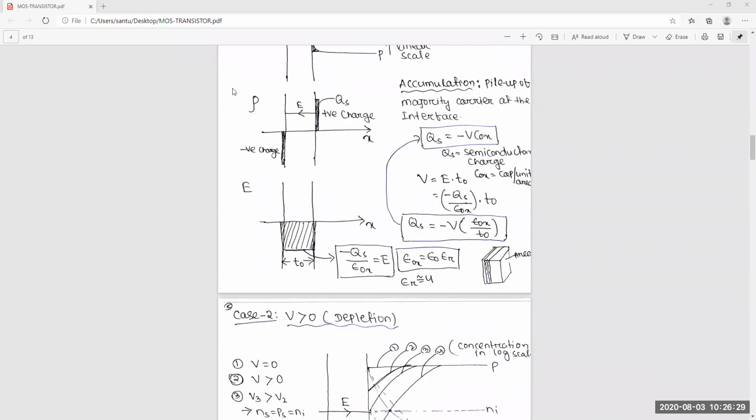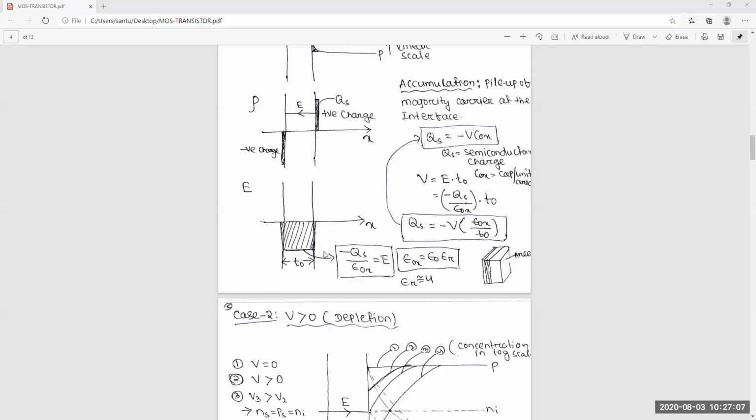Now from this surface charge, we will calculate the electric field. See, this is negative, so the electric field suddenly goes down to some negative value. In the oxide part there are no charges, so the electric field is constant. The electric field in the oxide is constant, and again it goes to 0. This is the surface charge to electric field mapping. Got the point or not? Already you know these things.